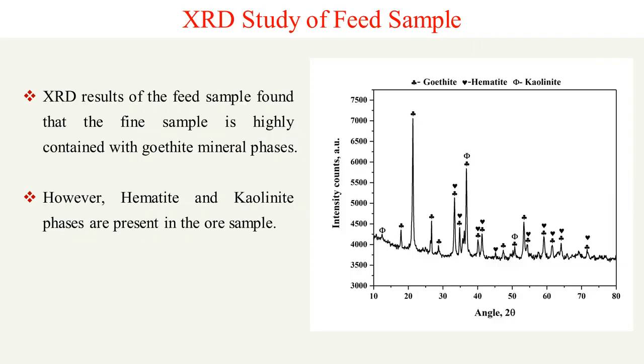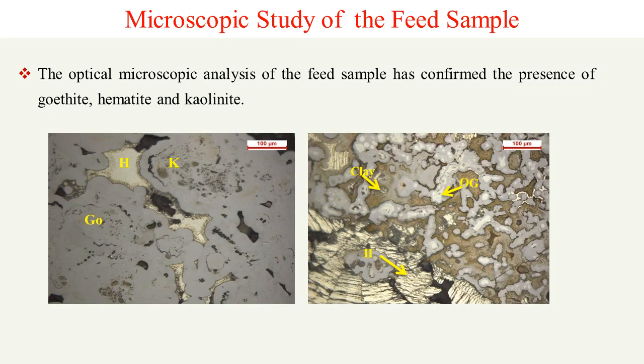Then we performed XRD. We can see that goethite, hematite, and kaolinite are there; the peaks are goethite along with some hematite and kaolinite. Here is the optical microscope study of the feed sample, where we can confirm the phases identified by XRD are present.